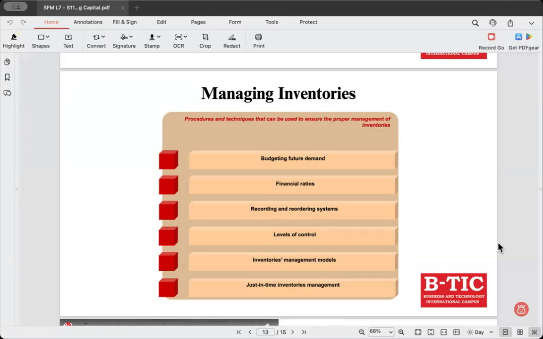This is the inventory management formula or system used to determine the optimal order quantity that minimizes the total cost of inventory. Meaning it helps businesses to balance the cost of ordering inventory and holding inventory. So EOQ takes ordering cost, holding cost, and demand into consideration.